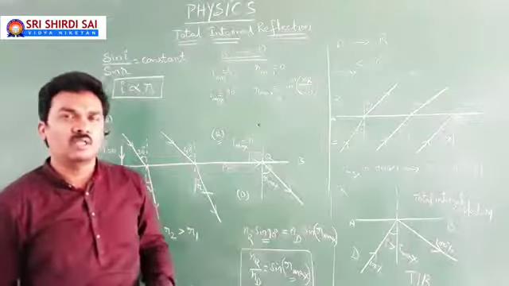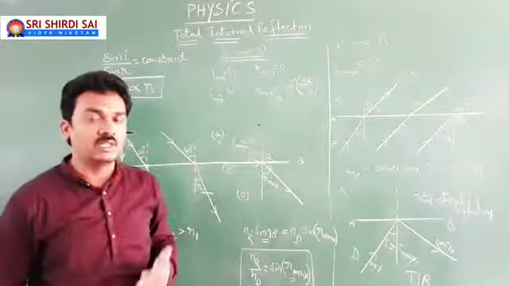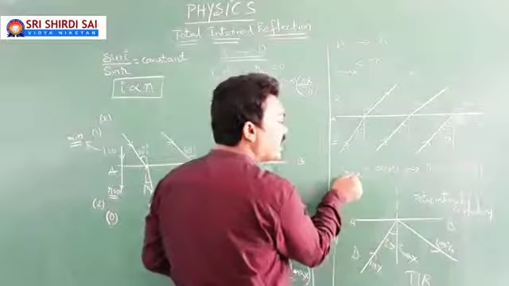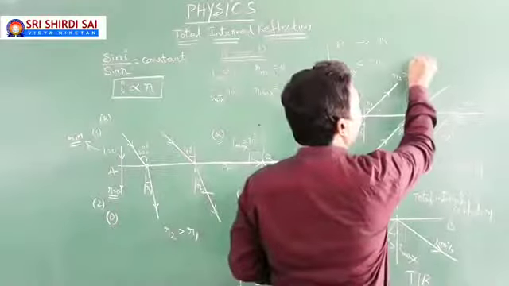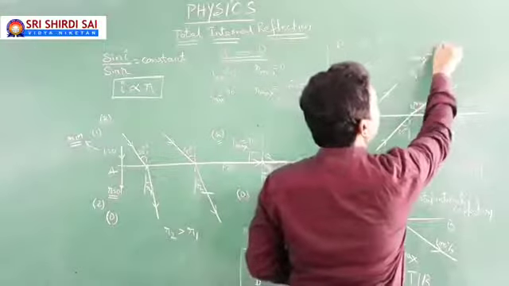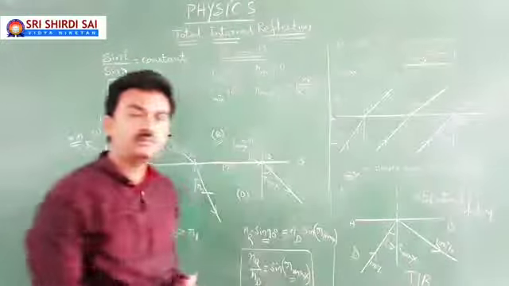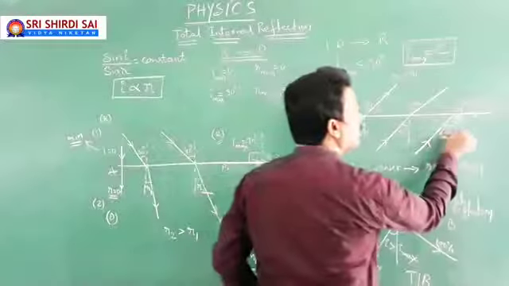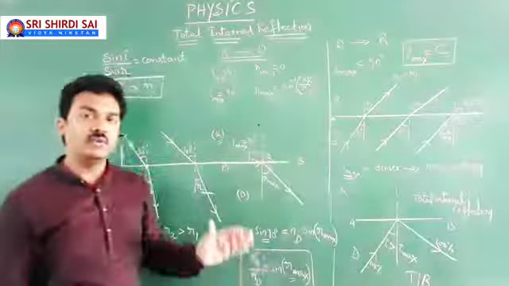But every time we can't say maximum possible angle of incidence. That is the reason why, for this maximum possible angle of incidence in denser medium, we have given a name, which is critical angle of incidence. That maximum possible angle of incidence in denser medium is known as the critical angle of incidence.